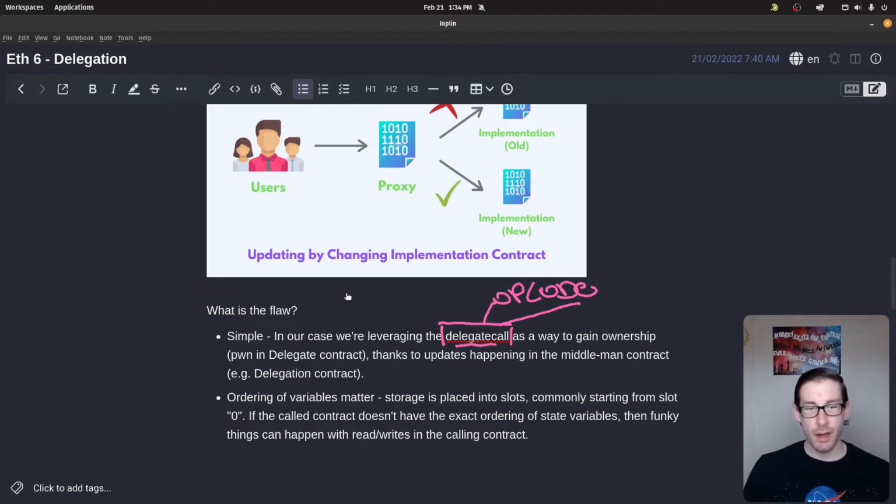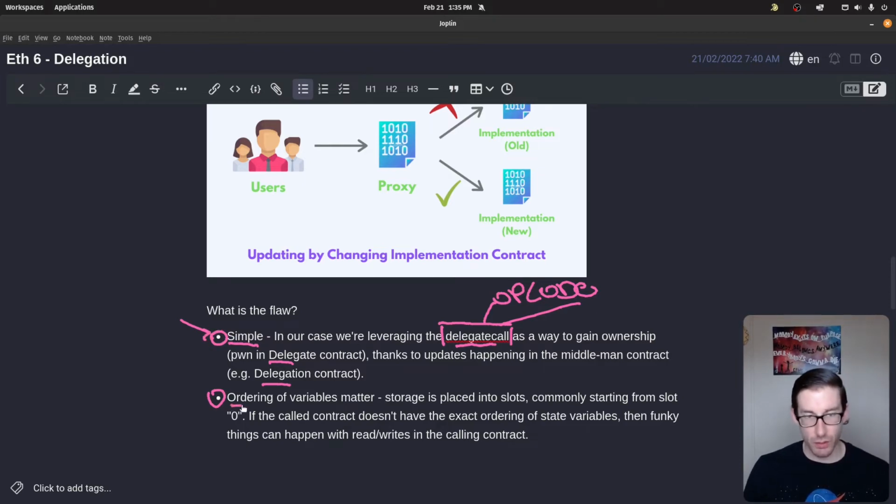Now, the way that we're going to take over our contract is a very simple exploit. This isn't necessarily something that a lot of real-world exploits have. The ones that we'll see real-world wise are going to be a variation of this. But the way that we're going to exploit this contract is pretty straightforward: we're going to gain ownership of delegate, which is our goal, and we're going to utilize a middleman, the delegation contract, by making a call into that contract, and it's going to keep our state, allowing us to gain ownership. This is a very simple method that we'll run through together.